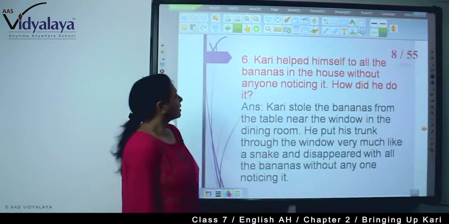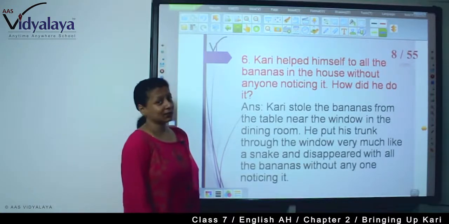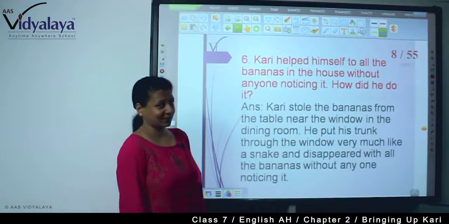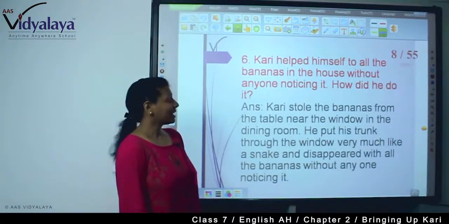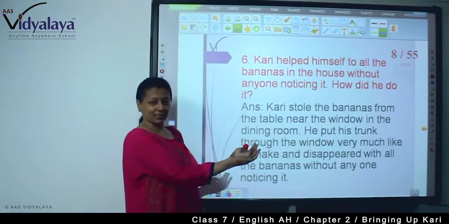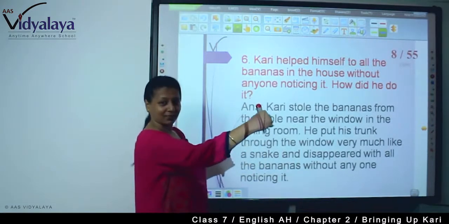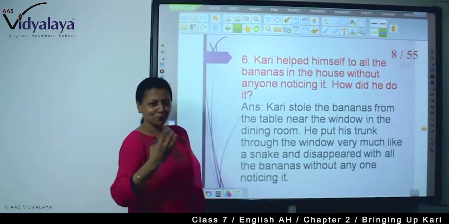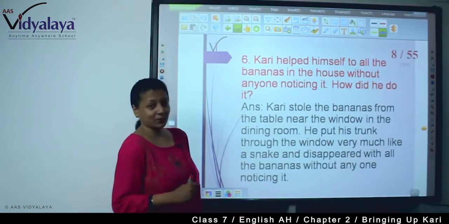Now next, Curry helped himself to all the bananas in the house without anyone noticing it. How did he do it? Curry's naughtiness. Curry stole the bananas from the table near the window in the dining room. When I was doing the story, you have seen the illustration also. See, the master was sitting just by the dining table, and Curry's trunk was there. Curry was just pulling the banana basket, and here the same thing happened.